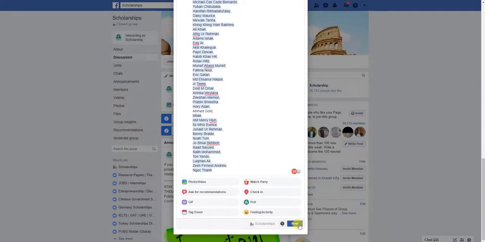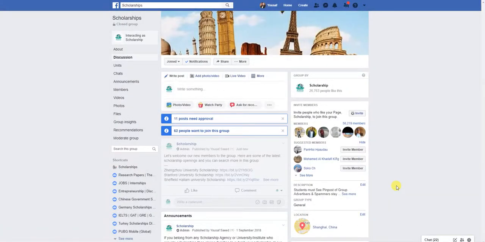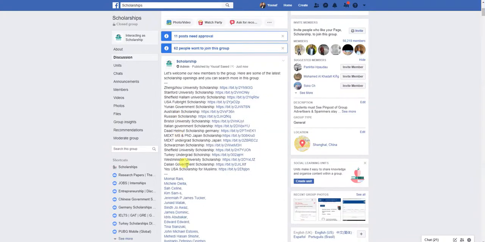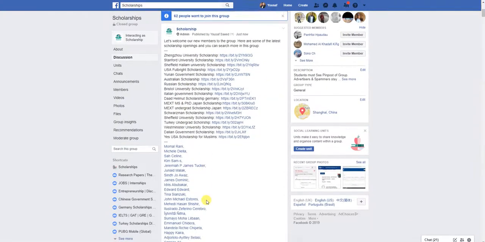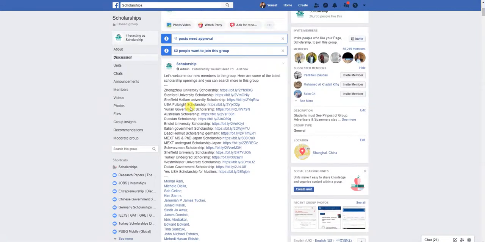Then we will just post it, and after posting you can come back after 3 to 4 hours or maybe after 24 hours, and you will see that there are so many likes and so many comments here. You know why? Because we directly tagged these people, so they will be visiting our multiple pages. If we have tagged 100 people here, they will visit at least 3 to 4 pages, so you can expect 3 to 400 visits by these people on our page in just a simple way.